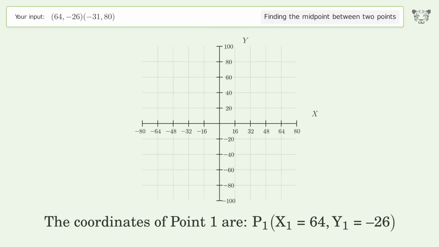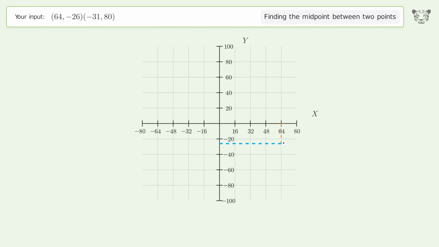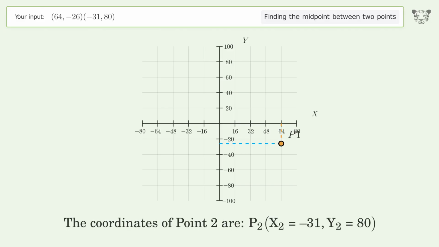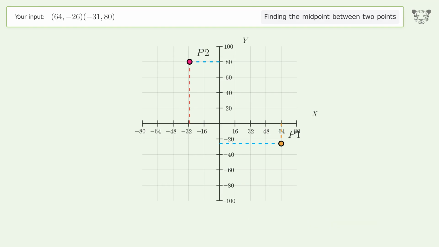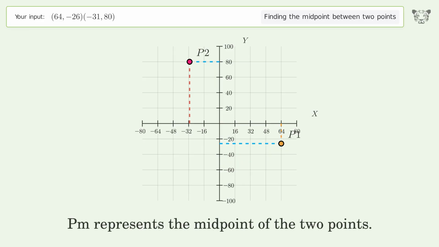The coordinates of point 1 are x1 equals 64, y1 equals -26. The coordinates of point 2 are x2 equals -31, y2 equals 80. PM represents the midpoint of the 2 points.